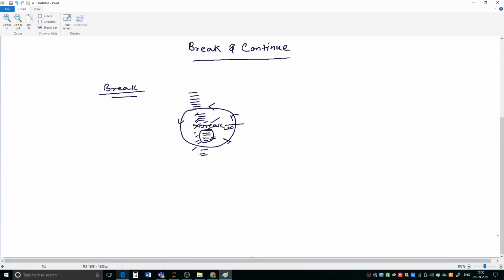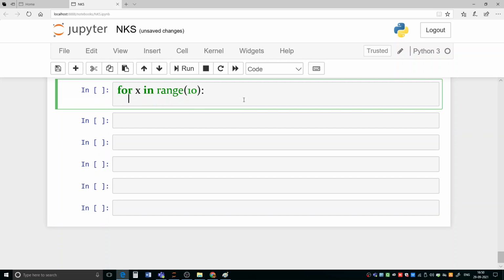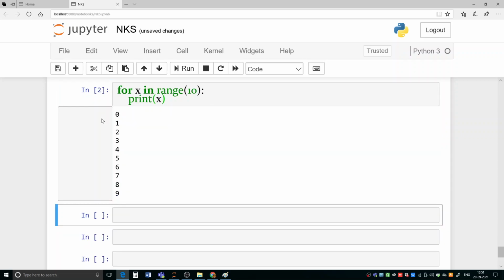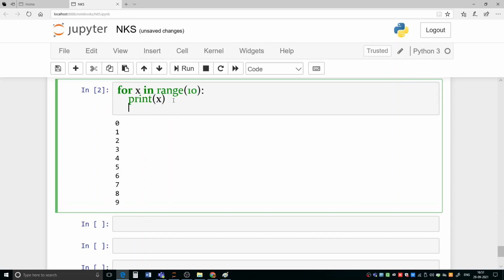Let us see one example. For example, suppose you are writing a for loop: for x in range, suppose I am writing 10, and first let me write simply print x, and if you execute, you see all the statements are executed here. Suppose I add some more statements here.